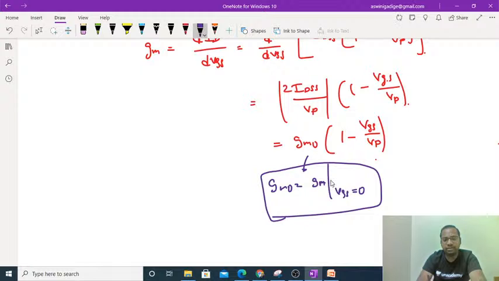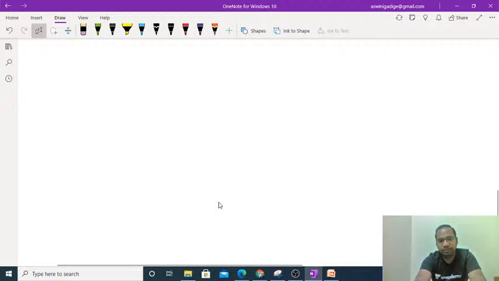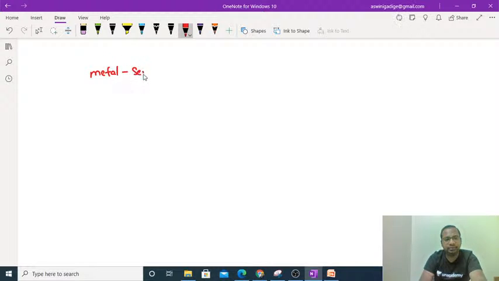Okay, so gm0 is nothing but gm at VGS equal to 0. Fine. So that is the case of the transconductance derivation for the JFET. After the JFET, the next concept as per our syllabus is the metal to semiconductor junction.